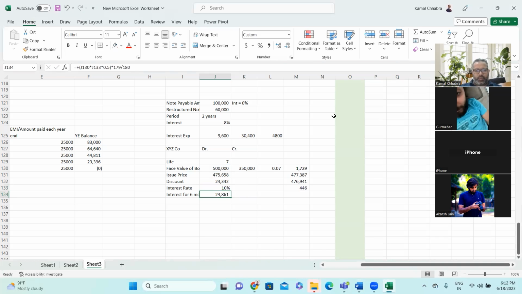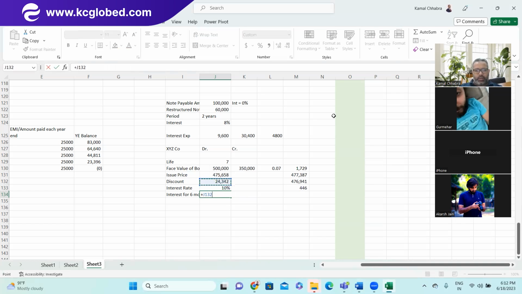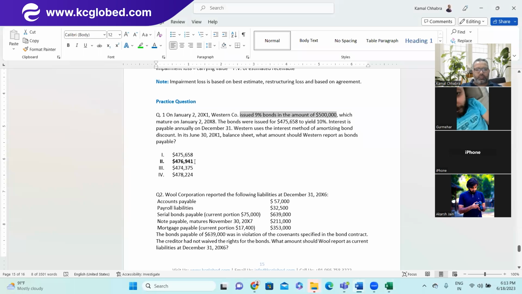I say 10%, and this into this into 0.5. This answer is, so there is some problem in the answer. So ideally it should be 477,214. Theek hai sir, closest wahi hai toh hum wahi kar denge. Kyon 47? Achha, 474 hai neeche. Haan, toh 6 closest ho gaya.